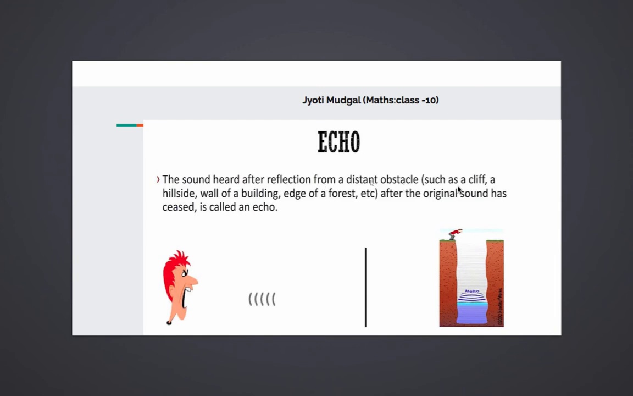It is important to note here, it is not that you are speaking in a room and you are able to hear an echo. No. There are a few conditions, such as a cliff, a hillside, a wall of a building, the edge of a forest, etc. These are all important. After the original sound has ceased, that means the original sound must completely cease, then the second sound which is heard is called the echo. Clear?